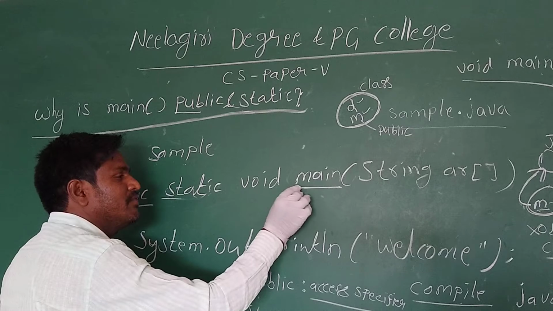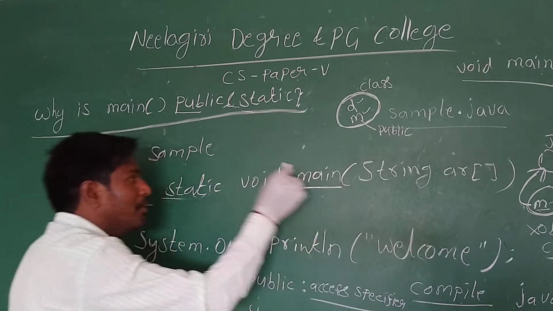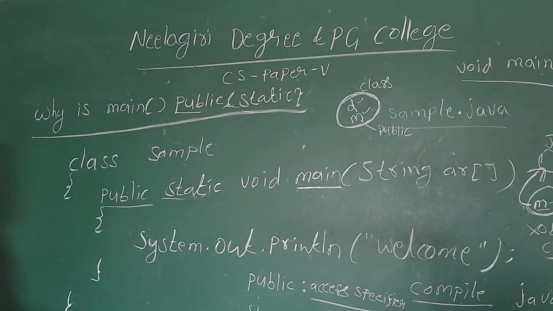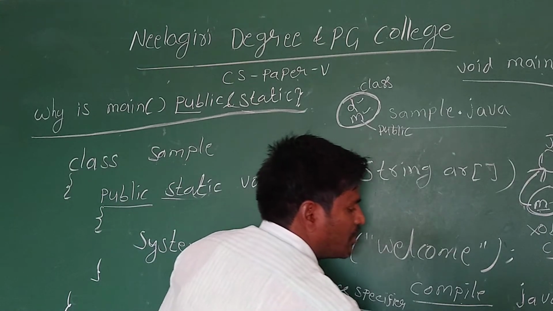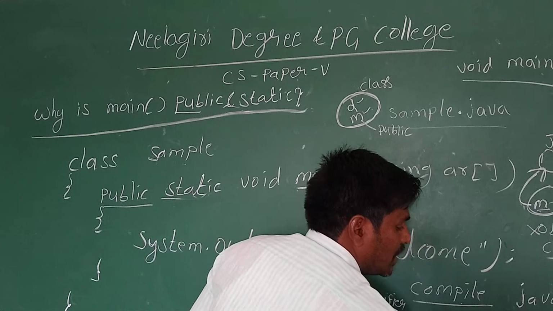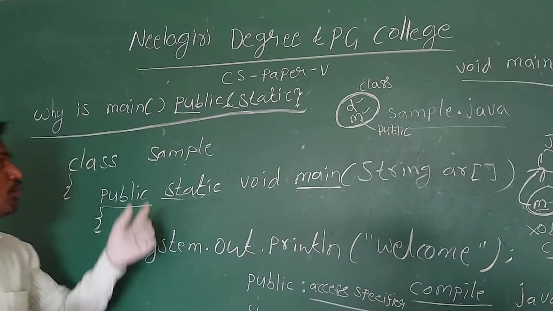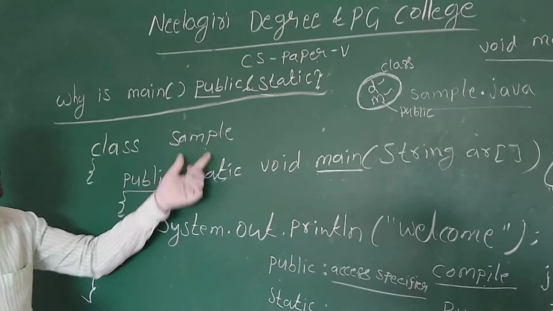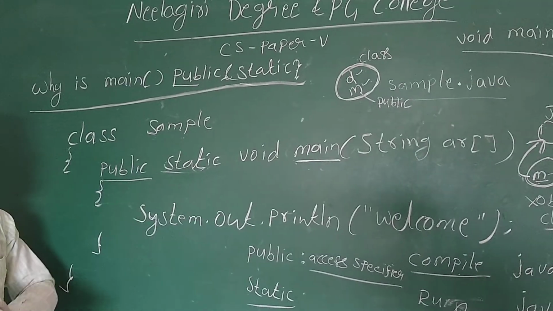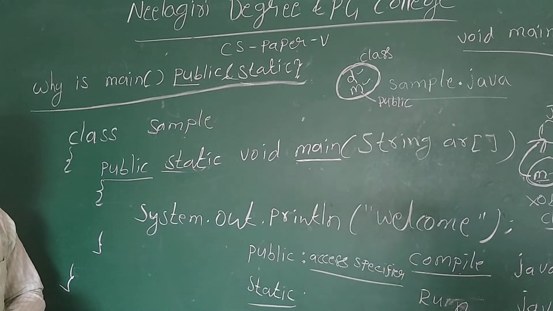Now the JVM can call the main method by using the class name instead of an object. That's why, when running a Java program, we use the java keyword followed by only the class name. This is the reason why we declare the main method as static.